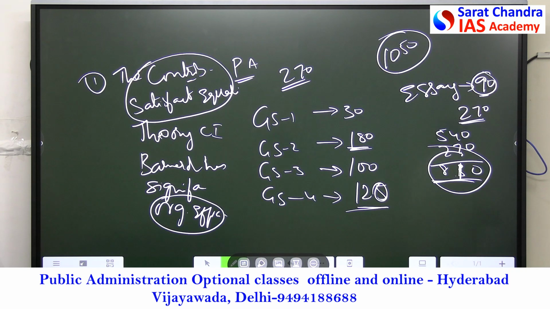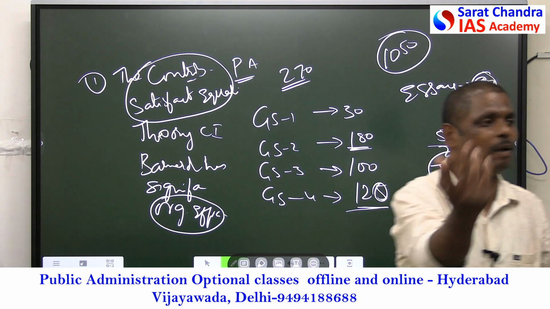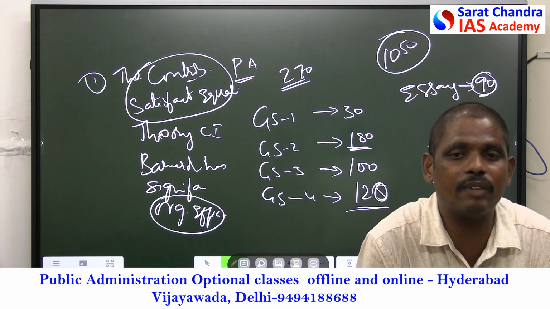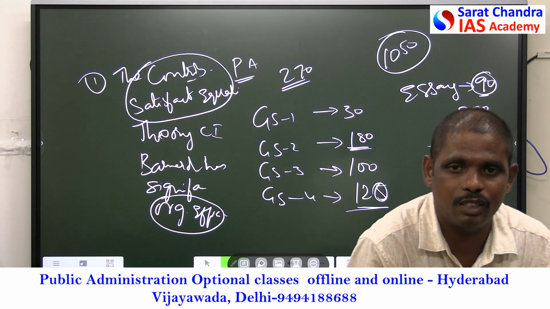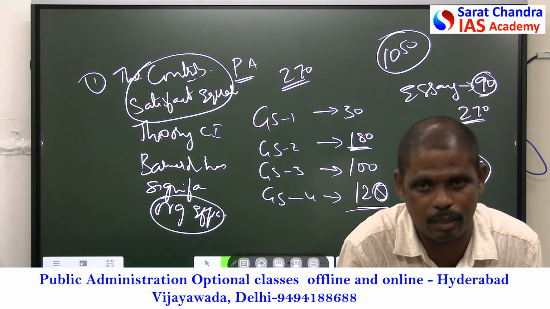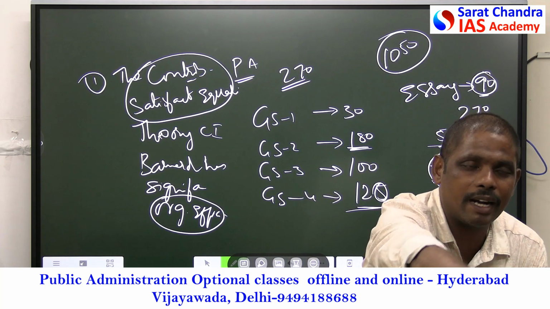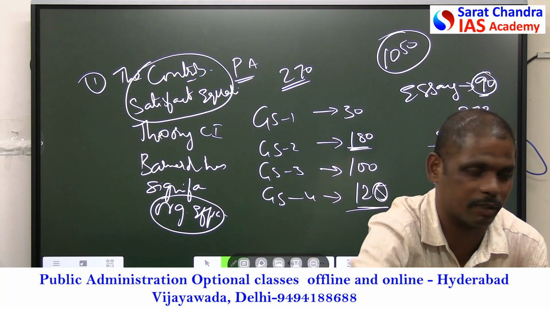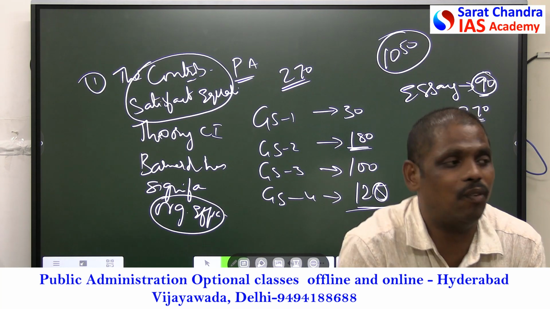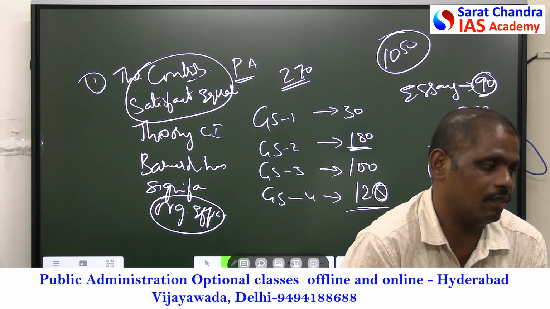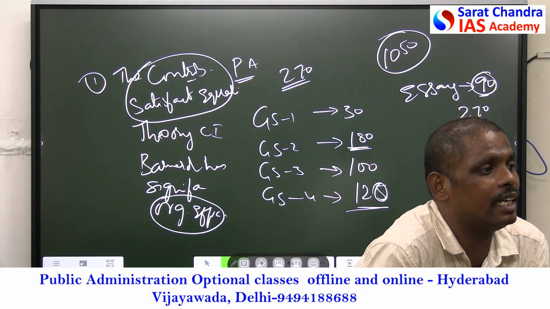I'll take one very simple example. It is about public policy. One of the important stages in public policy is policy implementation: policy formulation, policy implementation, policy evaluation. Every year there is a question on this in UPSC PubAd as well as the GS paper. See the previous question papers. Now, what is the reason for poor implementation of public policies in India?